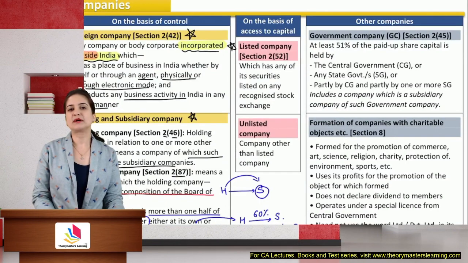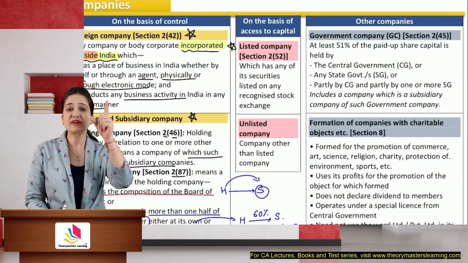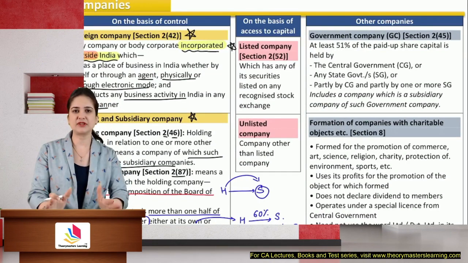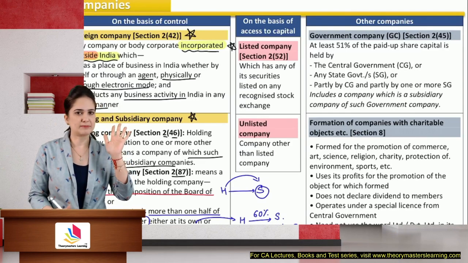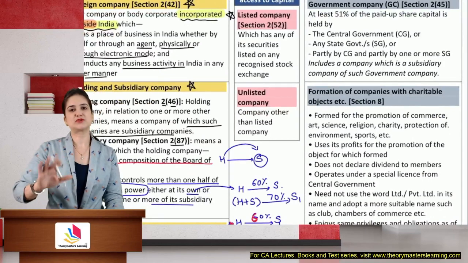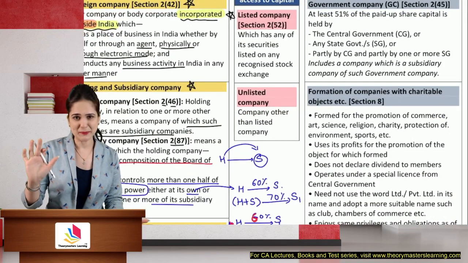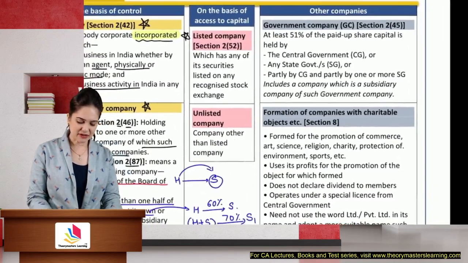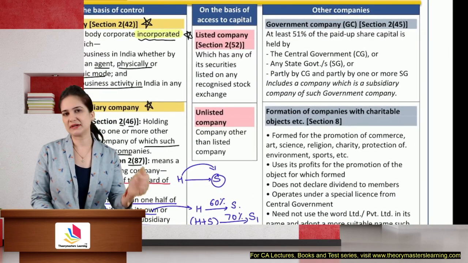Listed company means a company whose shares are listed on the stock exchange. I have done a detailed discussion of the definition in the RTP, so I'm not repeating it again. Unlisted company means a company which is not a listed company. Then we have other types of companies like government company.